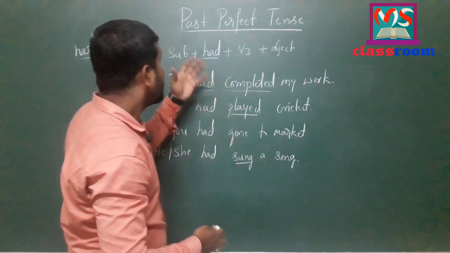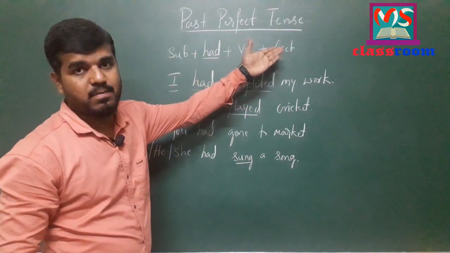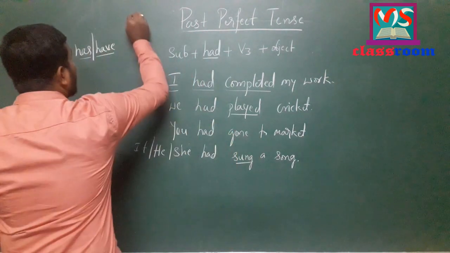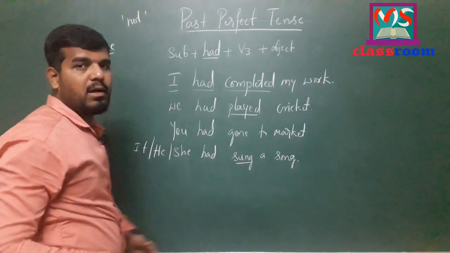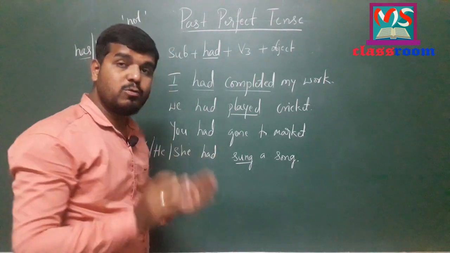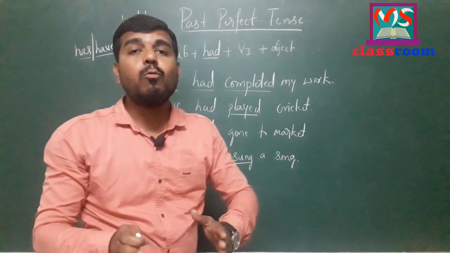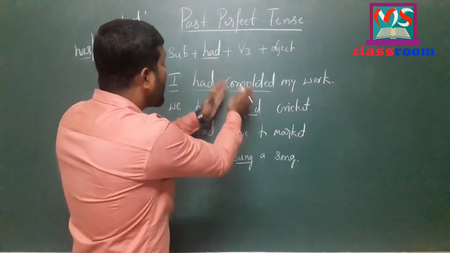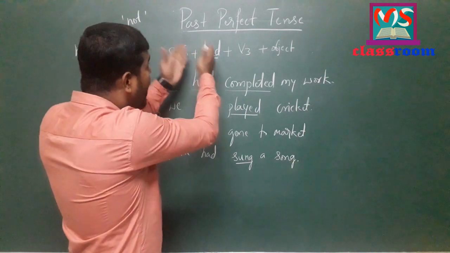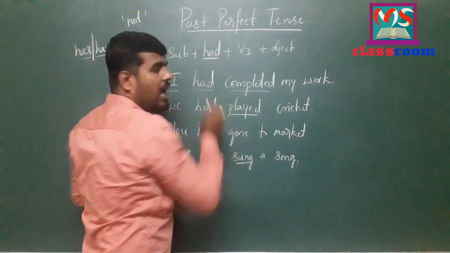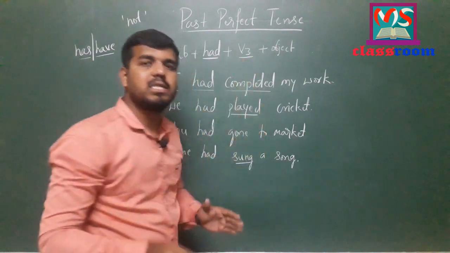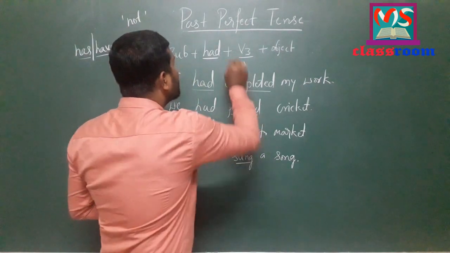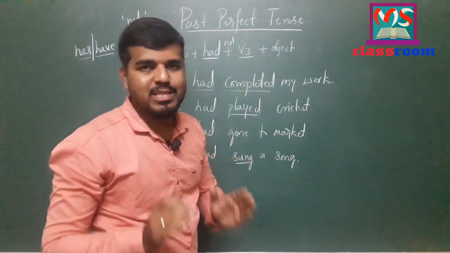And let me discuss negative sentences in past perfect tense. How to form negative sentences in past perfect tense? You know that very well. Not is the negative form of the word, and here we use not in between the helping verb and main verb of the sentence. And which is the helping verb and which is the main verb? In past perfect tense, here had is the helping verb and V3 is the main verb. In between had and the past participle verb, we use not to form a negative sentence.